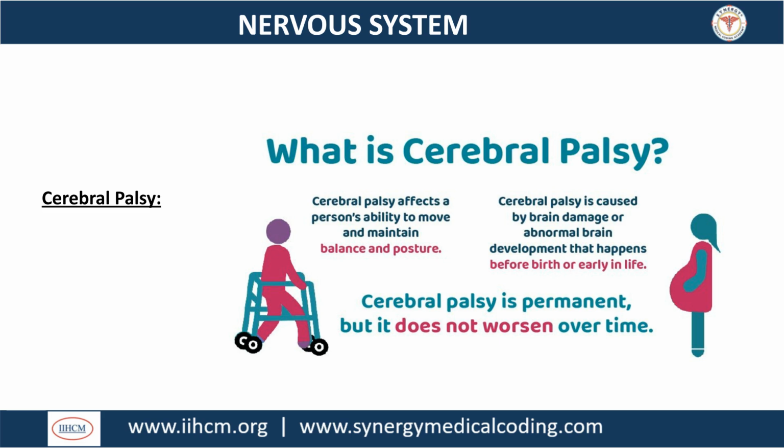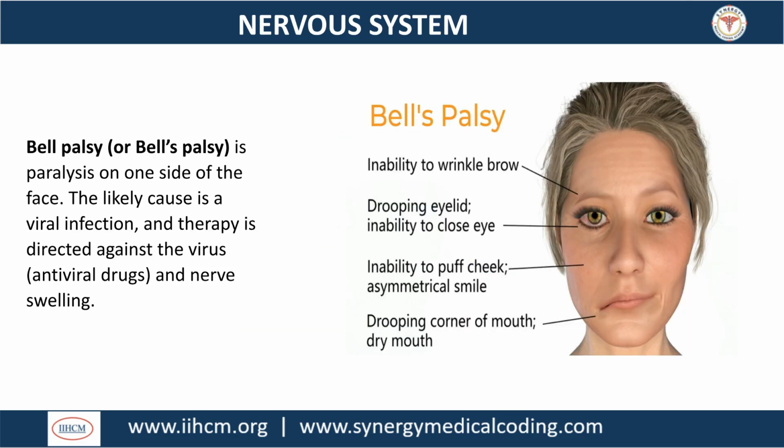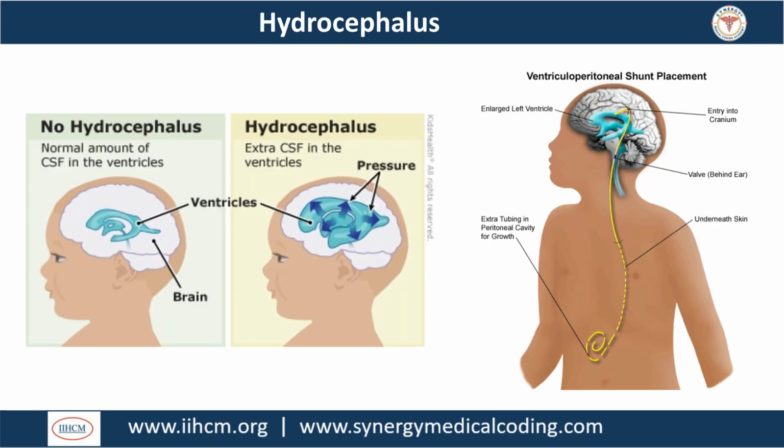Cerebral palsy is a group of permanent movement disorders that appear in early childhood and impact motor function. Bell palsy is the paralysis of one side of the face, often caused by a viral infection leading to nerve swelling. Treatment involves antiviral drugs and managing the swelling. Hydrocephalus is a condition characterized by the accumulation of cerebrospinal fluid in the brain, often requiring intervention like shunt surgery.